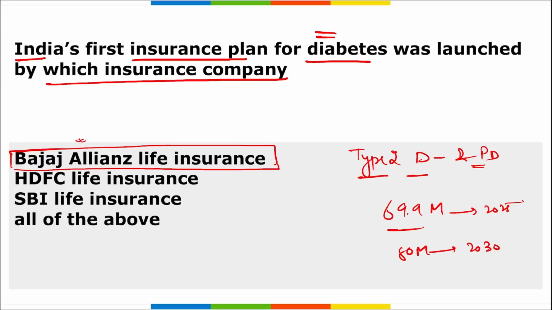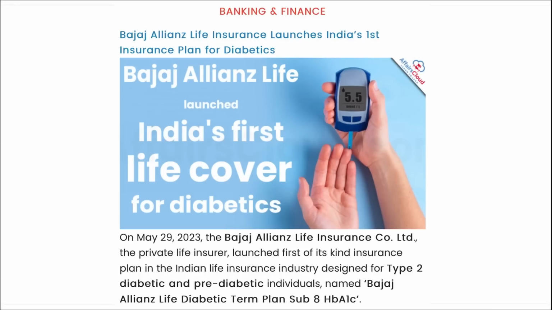If we talk about Bajaj Alliance Life Insurance, who is the managing director and chief executive officer? Tarun Chugh. Where is the headquarter? It is in Pune, Maharashtra. And when was this established? It was established in August 2001. Next is banking and finance. Here you can see Bajaj Alliance Life Insurance launched India's first insurance plan for diabetic patients.